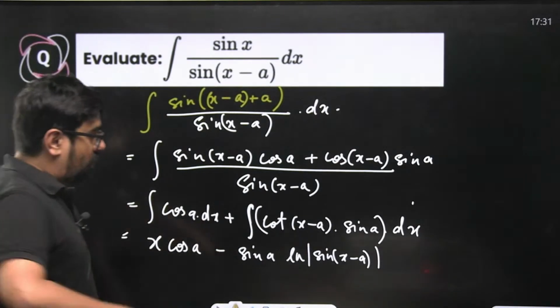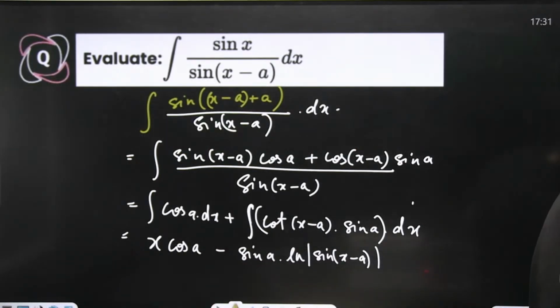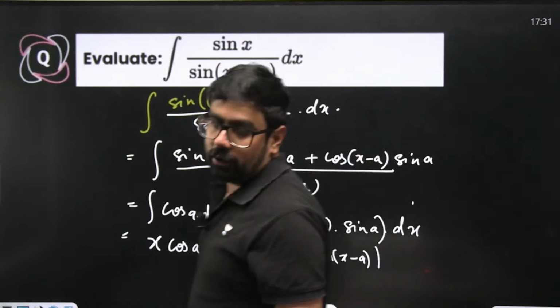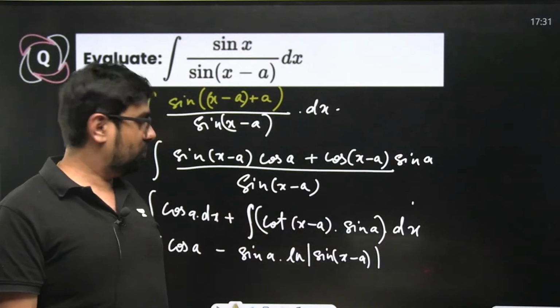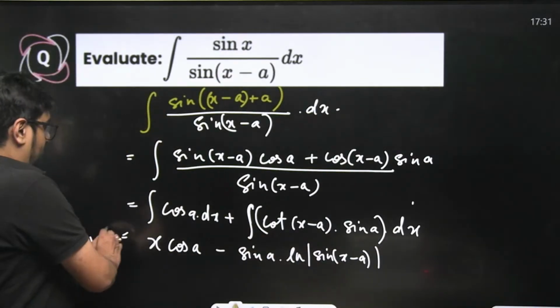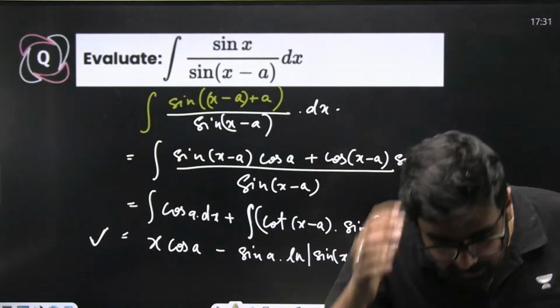Check it out. Sine a is a constant, that's why I've taken it out. Note this down: integration of cot x is ln of sin x. So ln of sin x minus a divided by 1, no need to write that. Okay. So in trigonometric questions, you need to know the formulas. There is importance of trigonometry also.